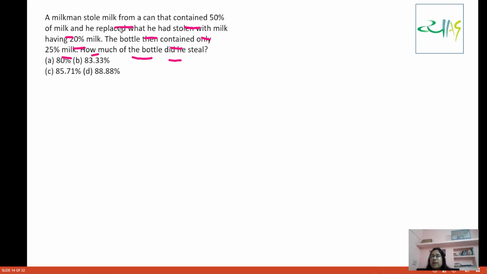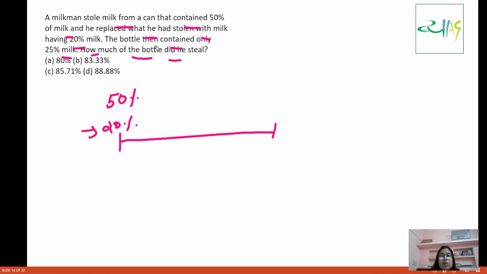So what he's saying is that a milkman stole milk from a can containing 50% milk, and he replaced what he had stolen with milk having 20% milk. So basically it is saying that first he had milk with 50% milk and 50% water, then he replaced it with milk that had 20% milk. Now the bottle then only has 25% of the milk. How much of the bottle did he steal?